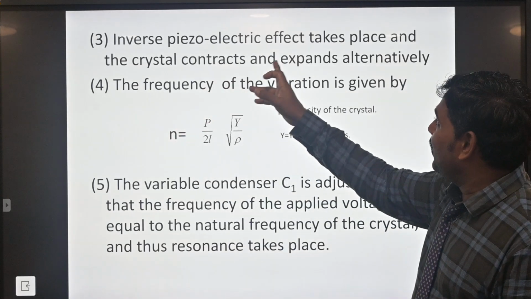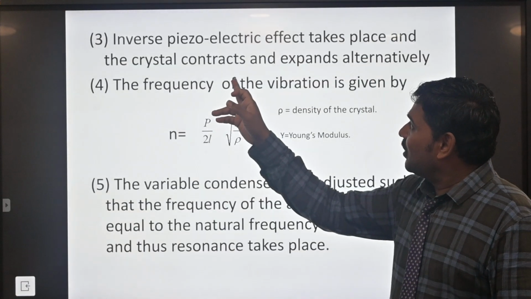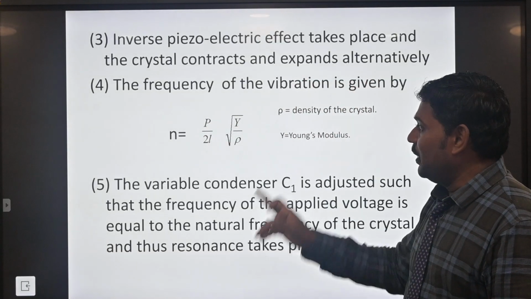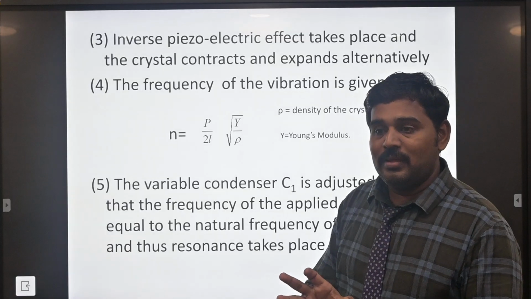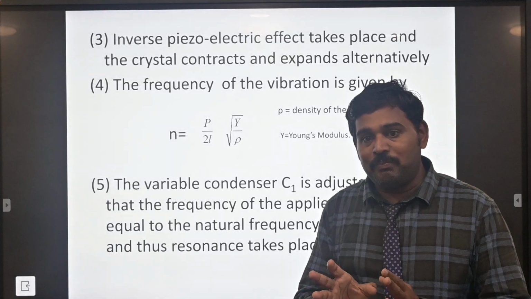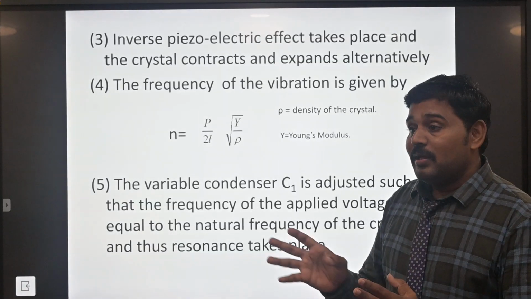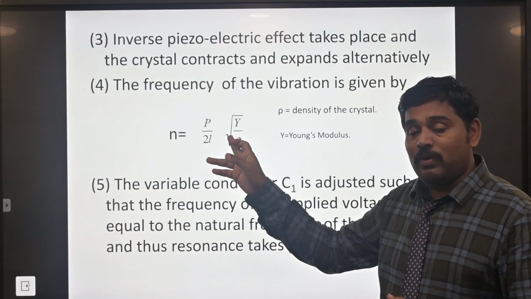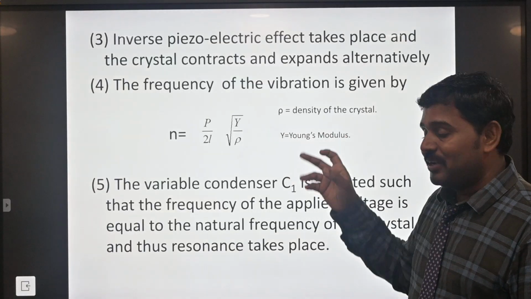The third point, the physiological effect: the crystal is placed so that its expansion depends on the alternating frequency of the vibration of the given wave. The modulation of the wave frequency is also vibrating. Therefore n equals 1 by 2L into root of Y by rho, where rho is the density of the crystal.